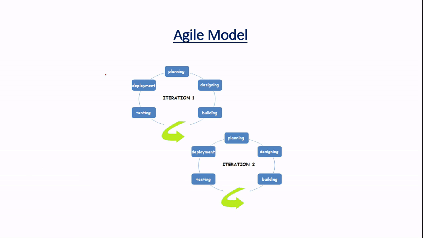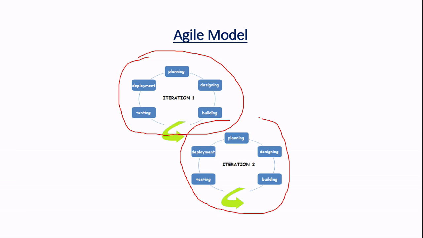So you can see, this is the first iteration, this is the second iteration. In the first iteration, there are 5 phases, that is planning, then designing, then building, then testing, then deployment, and then again planning. So it has 5 different phases.